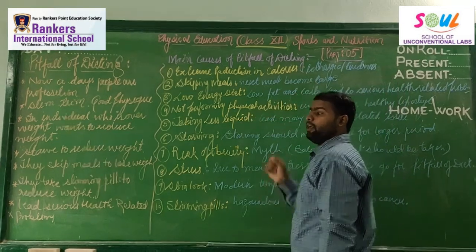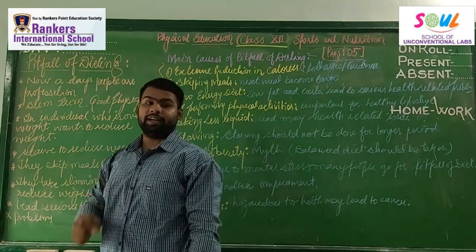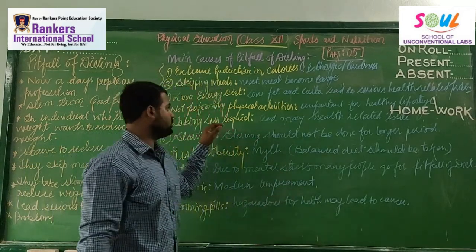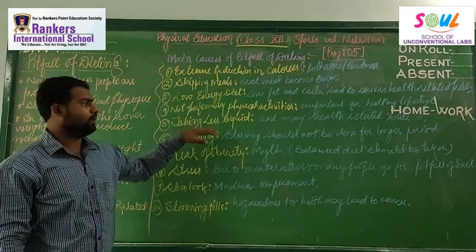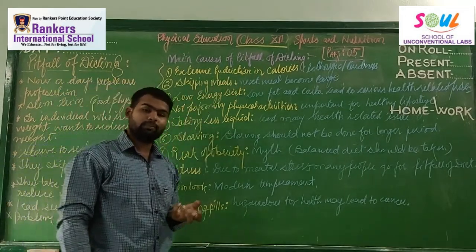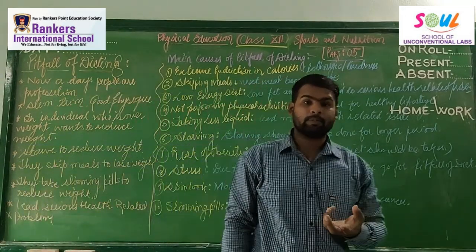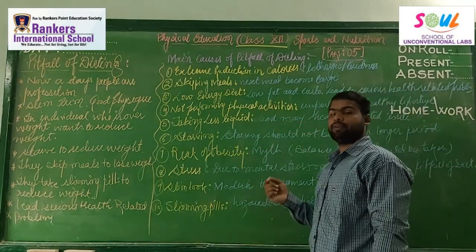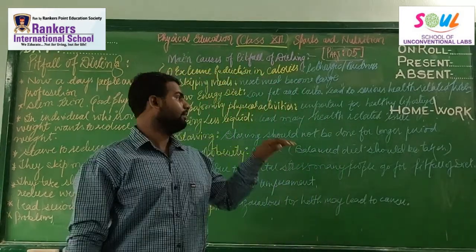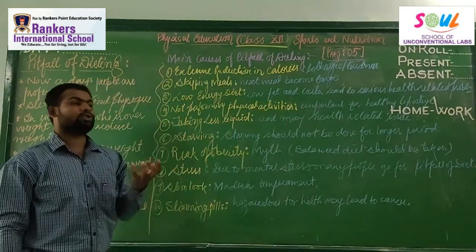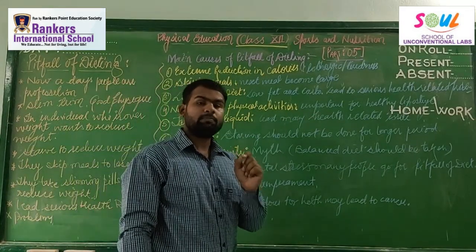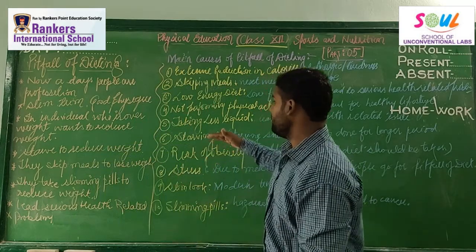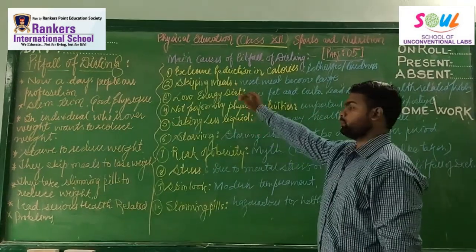Taking less liquid. Liquid plays a vital role in our diet. It helps in lubrication of joints. It helps in making our body good and strong. So to take liquid is very important. It maintains the osmotic balance. It maintains the electrolytic balance. Alright. So liquid plays a very important role in the diet of an individual. So one should not take less liquid in the diet. It may lead to serious health related problems. If 20% of water is reduced from the body, it may lead to death of an individual, right? So liquid intake should be high.